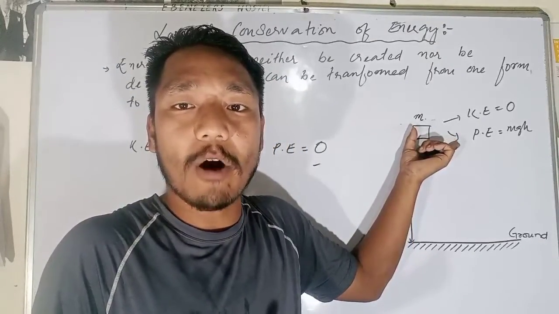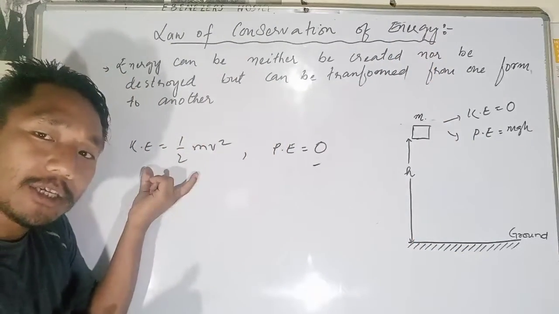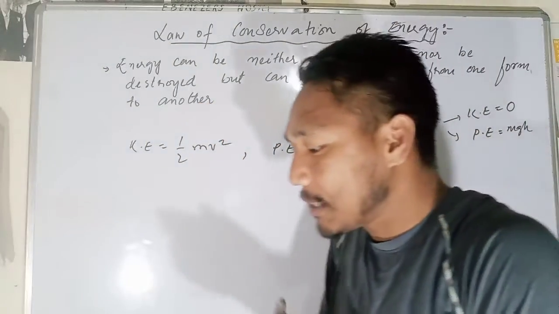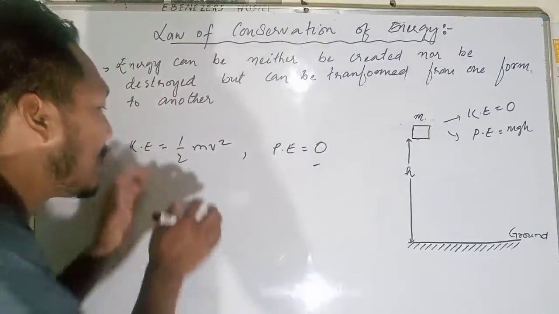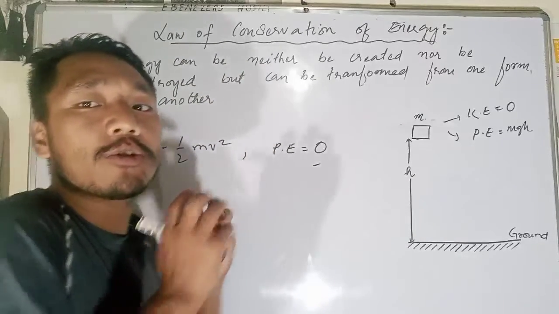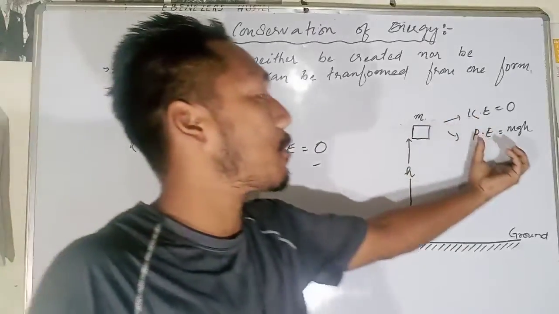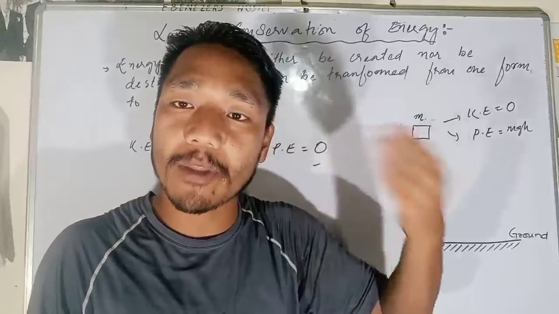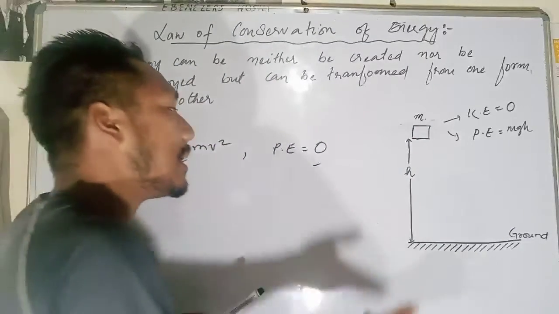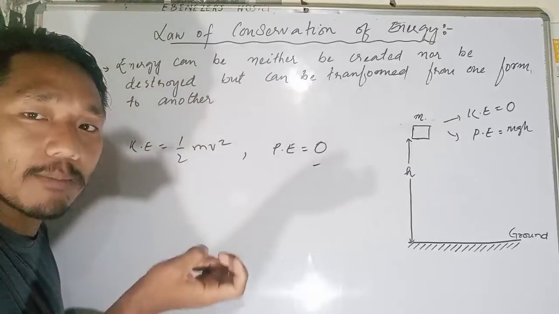But the moment the object is let to fall from some height, it gains kinetic energy, but it loses potential energy. So what do we learn from here? The kinetic energy is not created automatically, but it gets transformed from whom? The potential energy. It is being transformed from the potential energy. The potential energy is converted into kinetic energy when the object starts in motion.